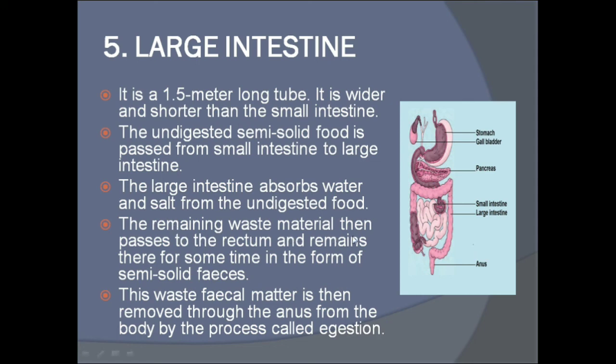The remaining waste material then passes to the rectum and remains there for some time in the form of semi-solid feces. This waste fecal material is then removed through the anus from the body by the process called egestion. You can see in the figure that this is the anus. Now the waste fecal material stored in the rectum is removed through the anus, and this process is known as egestion.